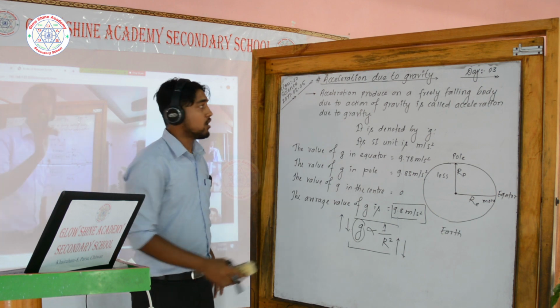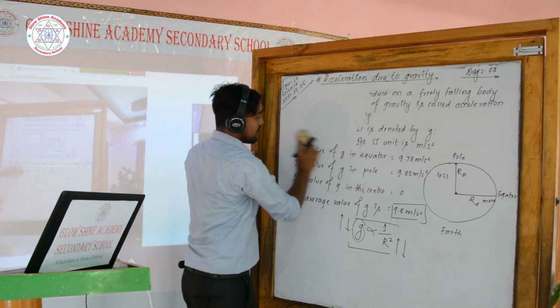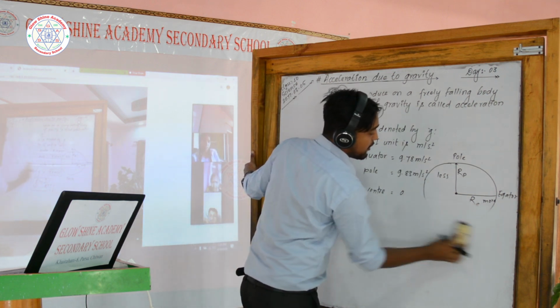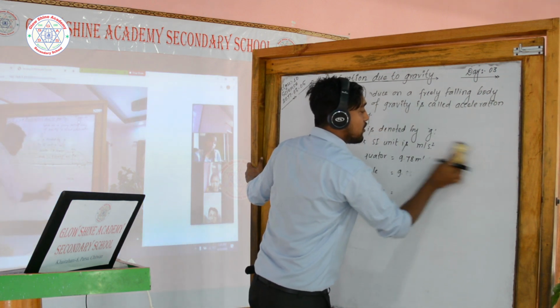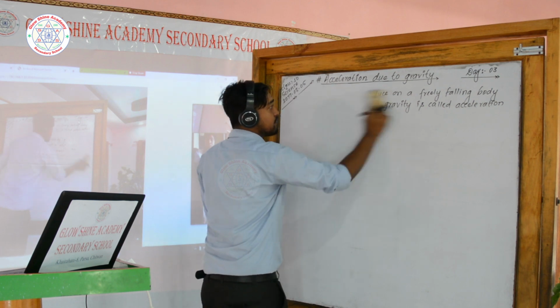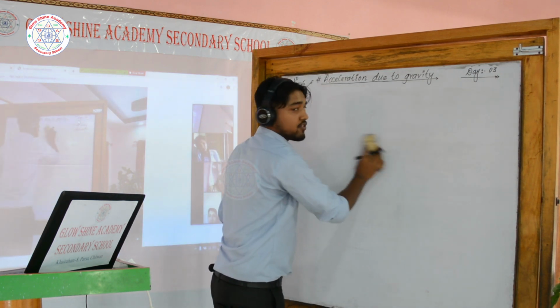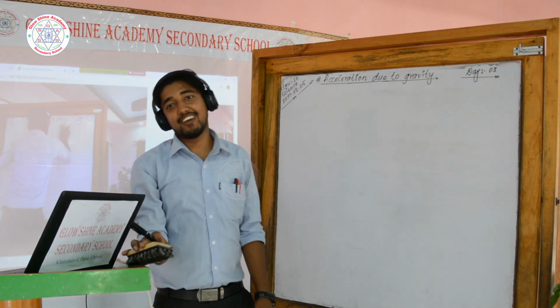Now please look at the board carefully. It is a frequently asked question in the exam. It may be asked in 2 marks or 4 marks. This is very much important in the exam. Okay. Now look at here carefully.